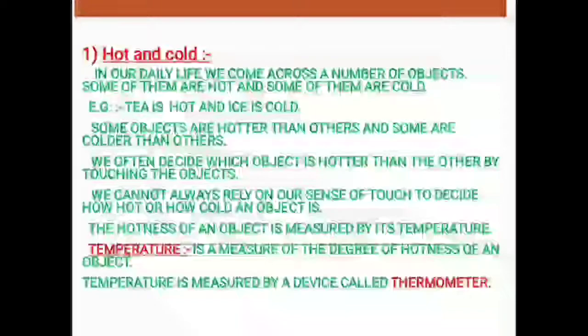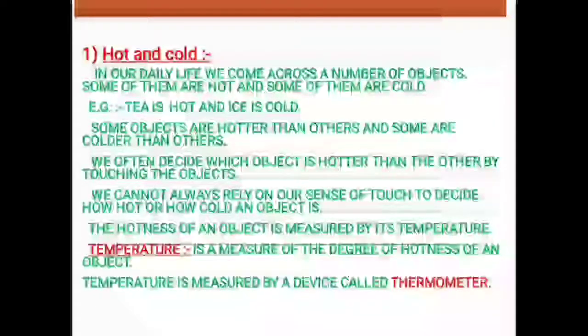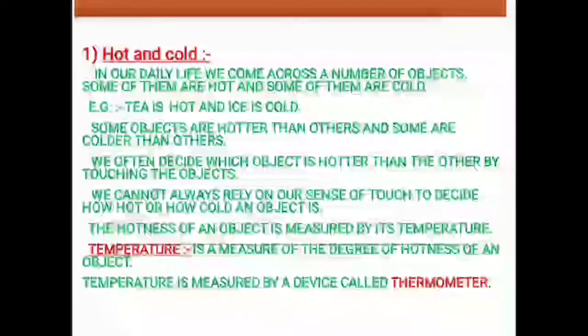In our daily life, we come across a number of objects. Some of them are hot and some of them are cold. Example, tea or milk is hot and ice is cold. Some objects are hotter than others and some are colder than others.